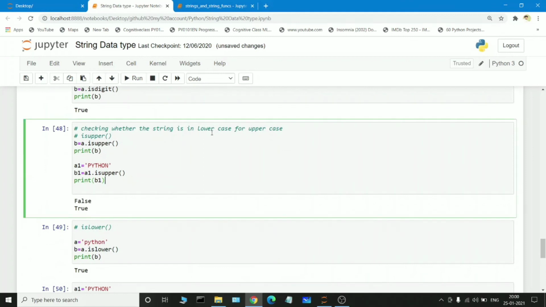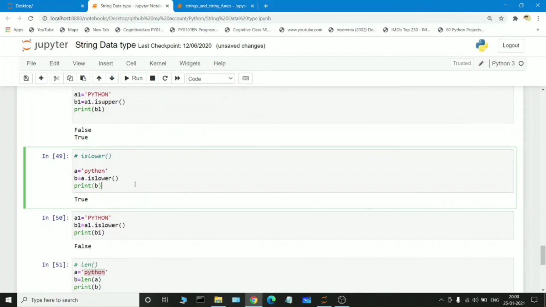Checking whether the string is in lowercase or uppercase. We have already seen uppercase and lowercase, so we have a clear idea of how this works. If you give a variable some statement and want to convert everything into capital letters, we just use the upper function, and isupper to check. If you want to lower the characters, we use the lower function, and islower. So this is the upper format and this is the lower format.